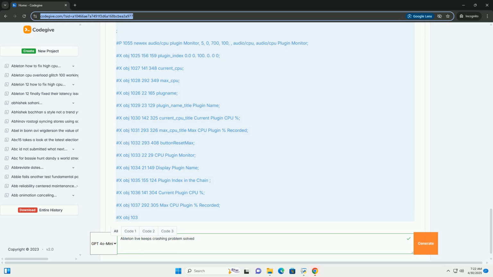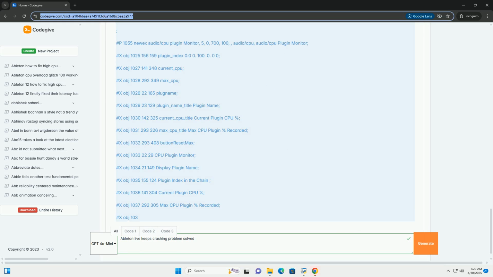Reporting crashes to Ableton. If you've tried all the troubleshooting steps and are still experiencing crashes, it's essential to report the issue to Ableton support. Crash reports: Ableton Live automatically generates crash reports. Submit these reports to Ableton via the Crash Reporter dialog or by contacting support. The reports contain valuable information that helps developers identify and fix bugs.